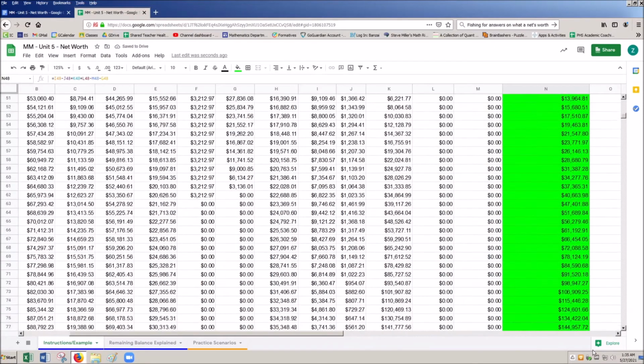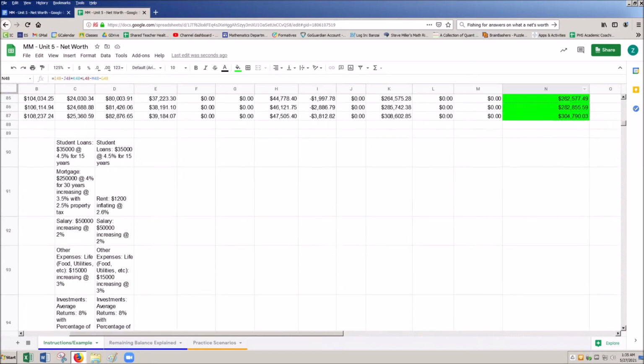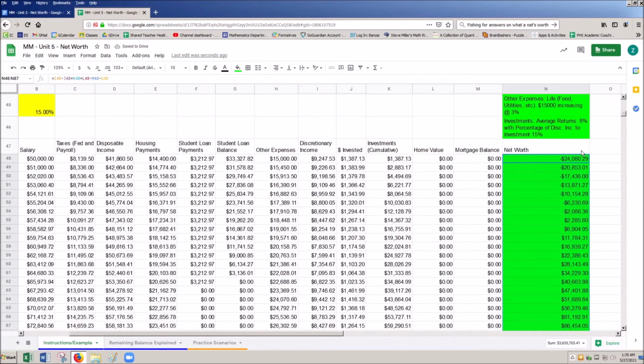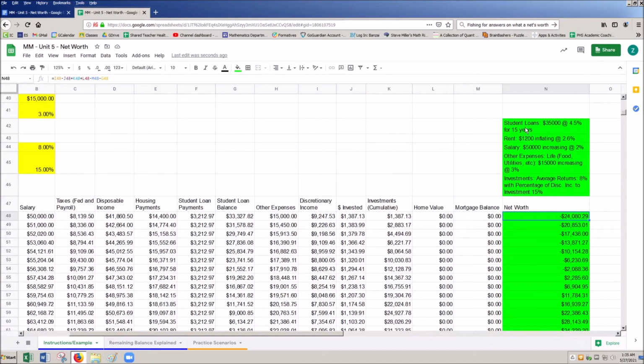And we see that we start out negative for a few years, but that is okay because we have invested in our education. And now we see, let's scroll up a smidge here. This is a summary of what we've chosen in the input values here. Okay, so I chose student loans at $35,000.